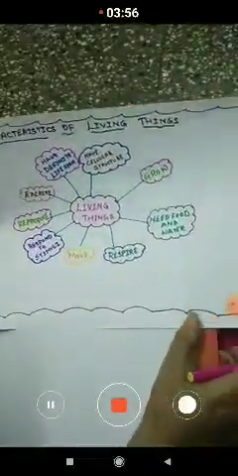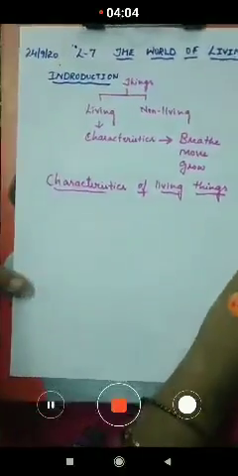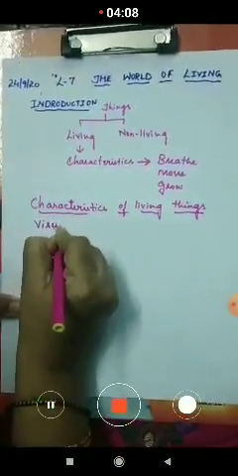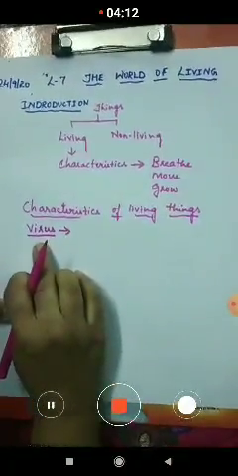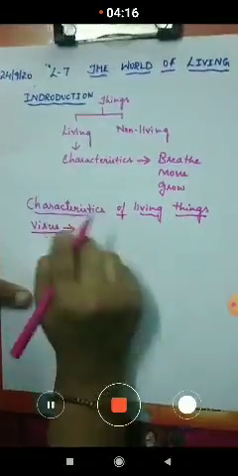Before going on to the characteristics of living things, we have to know about the virus, children. This is the virus, which has both the characteristics of living things and non-living things.